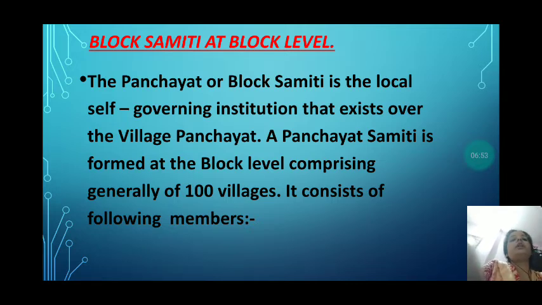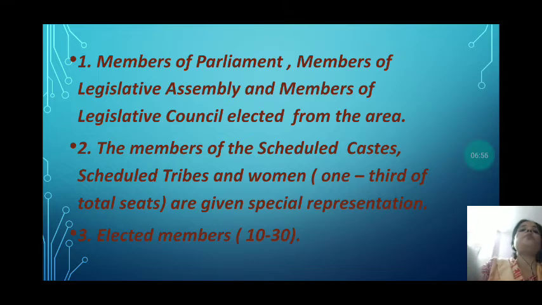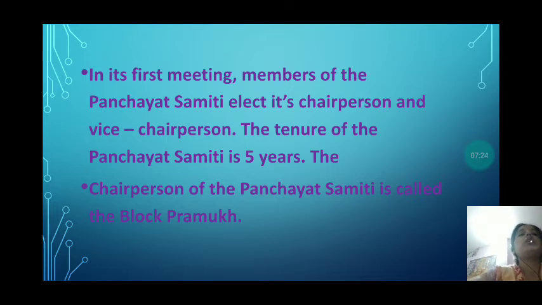Some members are there under the block Samiti. First, members of parliament, members of legislative assembly and members of legislative council are members of the block Samiti. Second, the members of scheduled castes, scheduled tribes and women, with 1/3 of the total seats, are also given special representation under the block Samiti. Elected members should be 10 to 30. The sub-divisional magistrate, SDM, and block development officer also come under the block level.